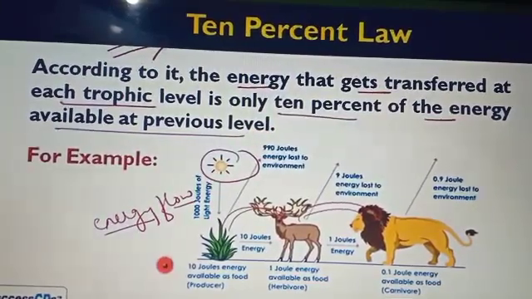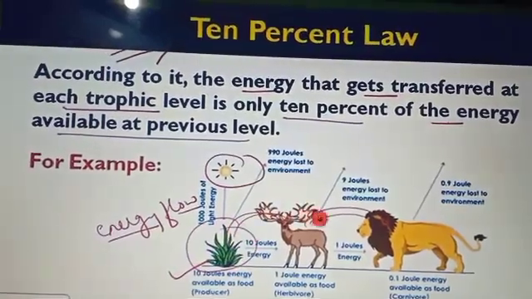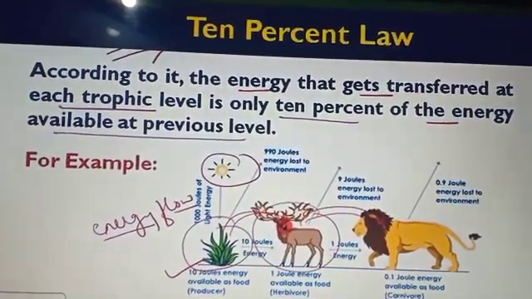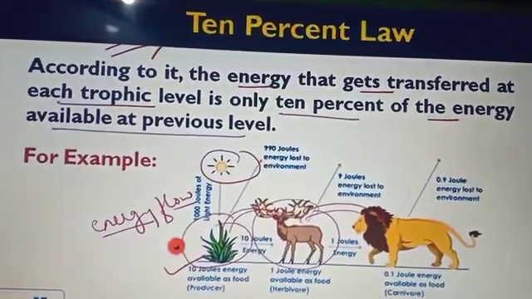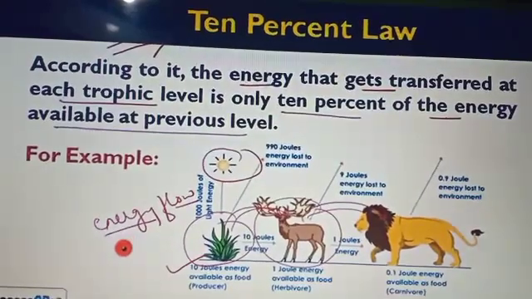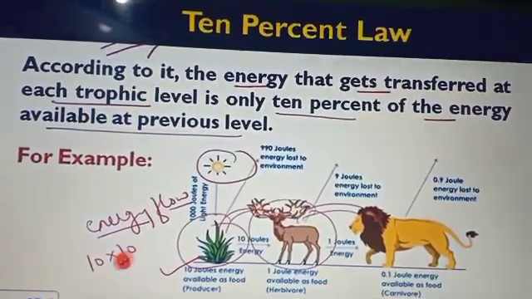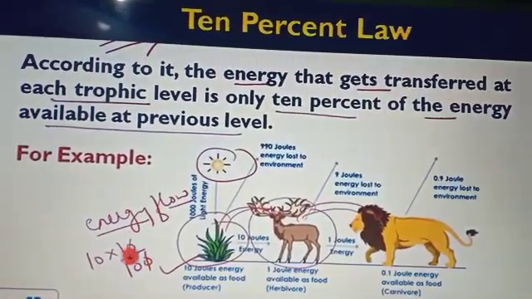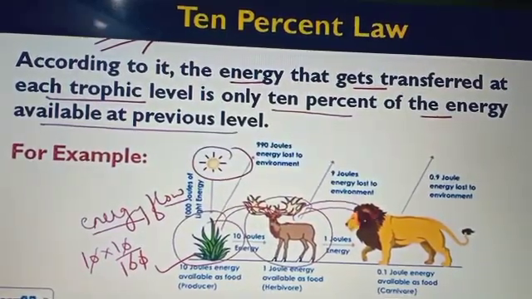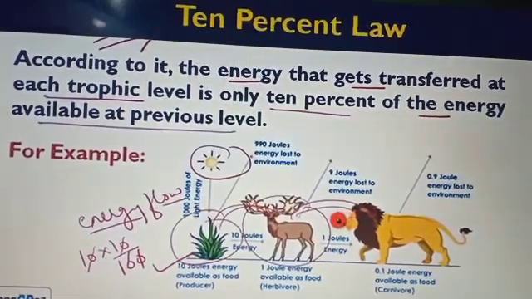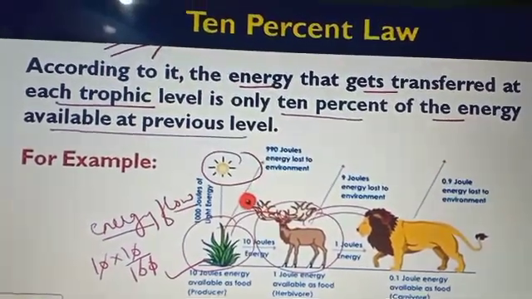For example, the sun has 1000 joules of energy. When it is utilized by the plant, only 10% of it is utilized as energy. Now this plant is eaten by the deer. So from 10 joules of energy, only 10% is transferred. Means 1 joule of energy is available for the herbivore. For example, 10 into 10 divided by 100, means only 1 joule is transferred from plants to herbivores.